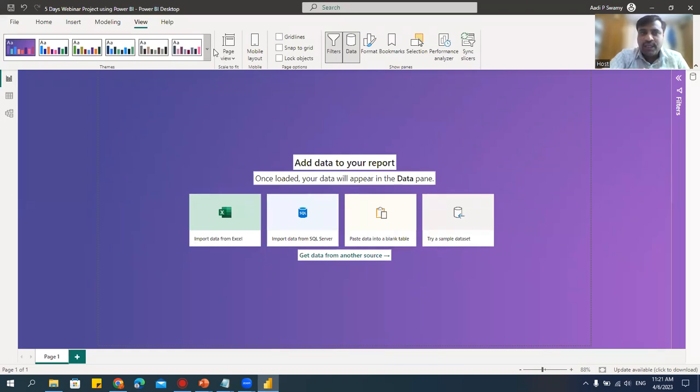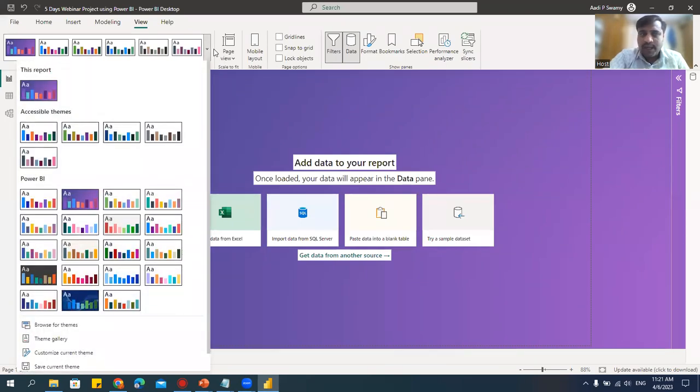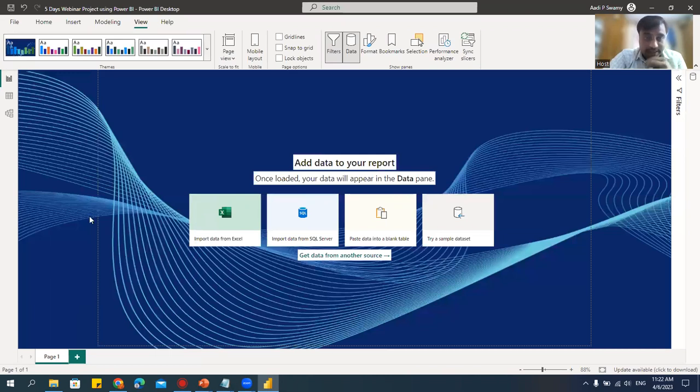But I'll tell you, there are advantages of themes. What happens with the themes? When I select this theme, you can see there are some color codes here. If you think, I want the color code like this, you can select this. Say, for example, I want this. Let me click on this. I applied the theme here. You can see the theme like this.